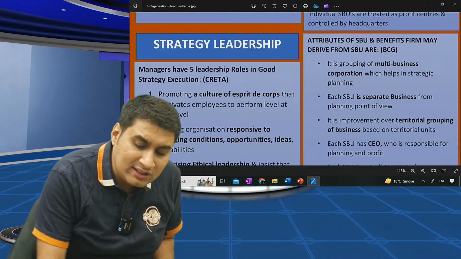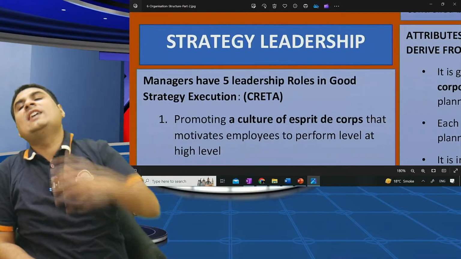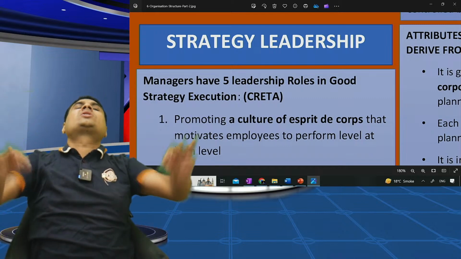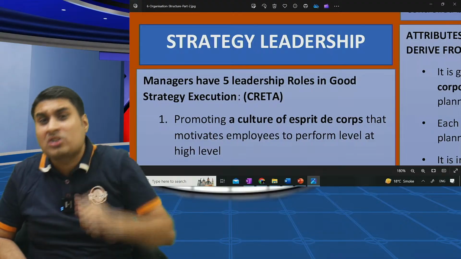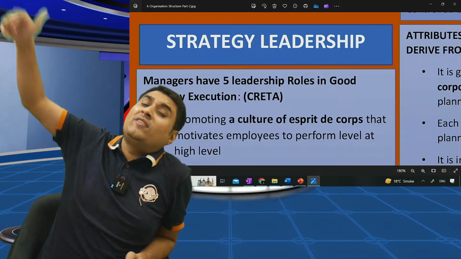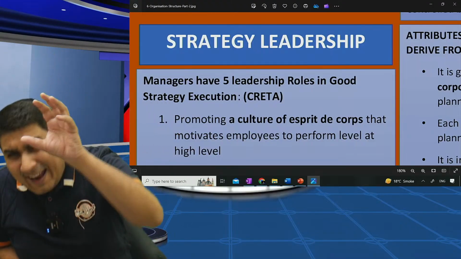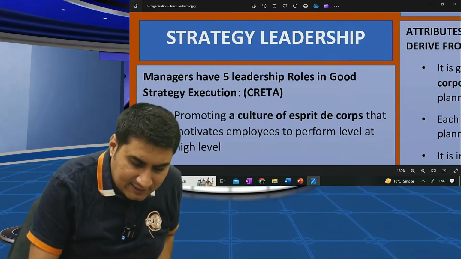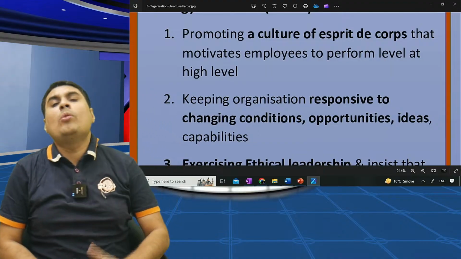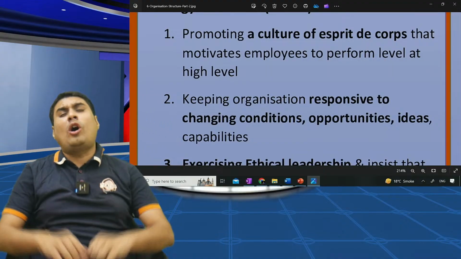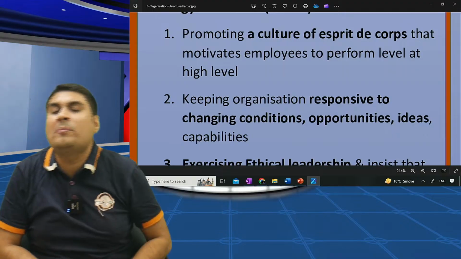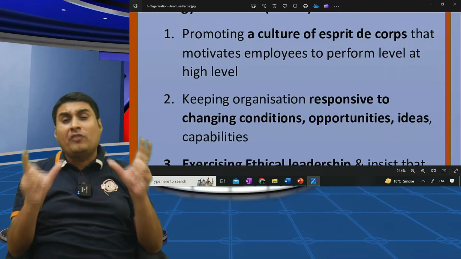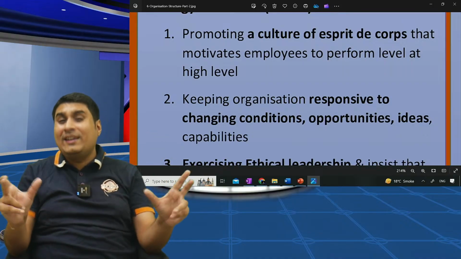What are 5 roles a leader will play in good strategy execution? Last time. You want to execute strategy. If responsibility of leader comes, that. If it comes, 5 roles a leader will play in strategy execution. Okay, number one, promote a culture of esprit de corps that motivates employees to perform at the highest level. Now you will ask me what is esprit de corps? Spirit of unity, like Mahendra Singh Dhoni does.